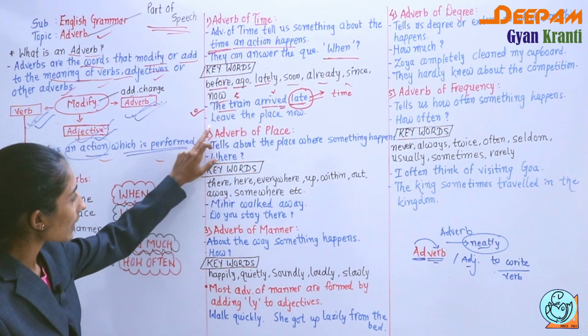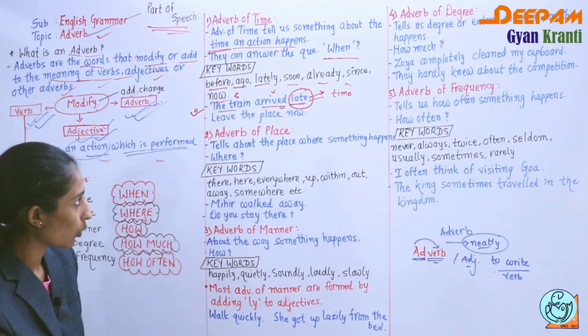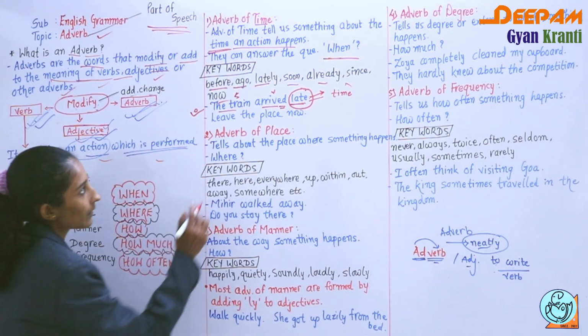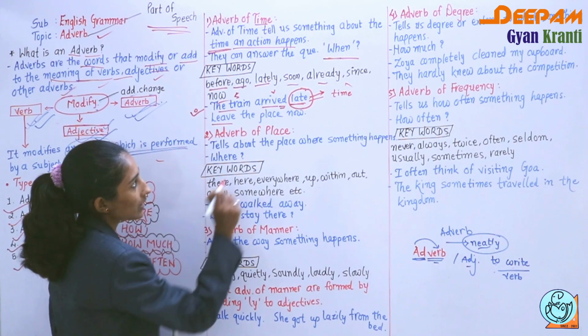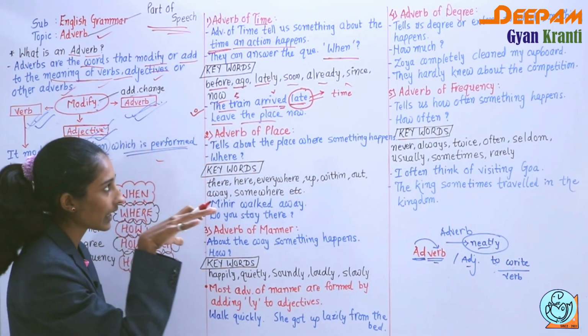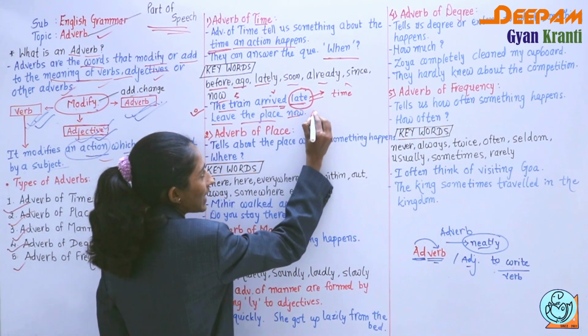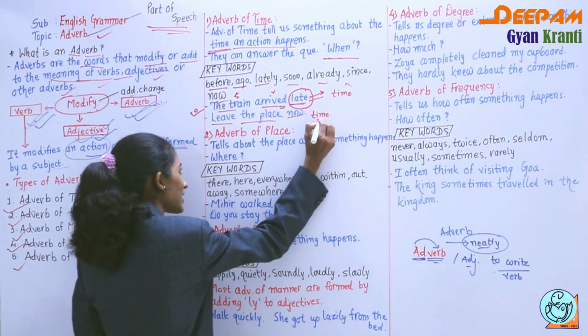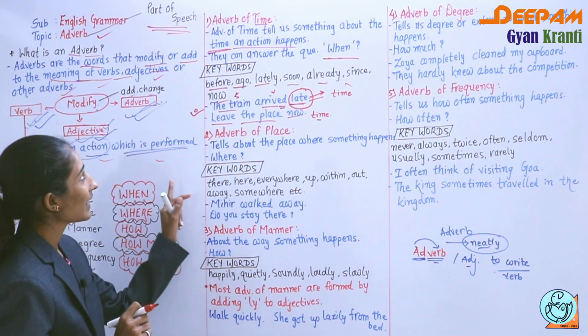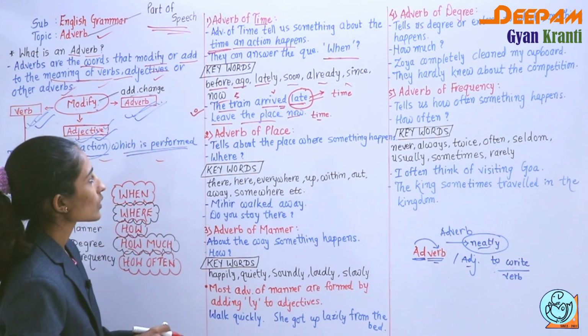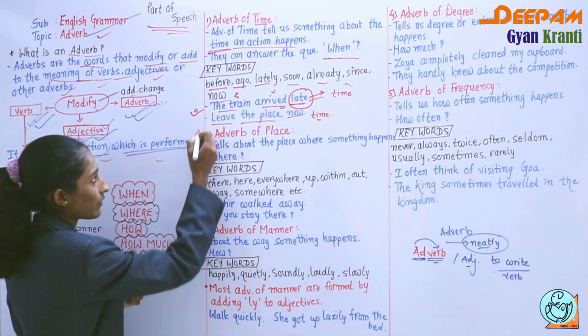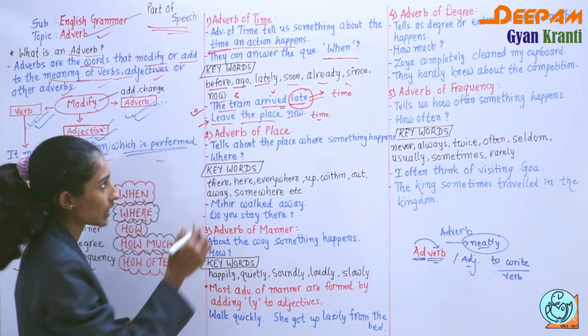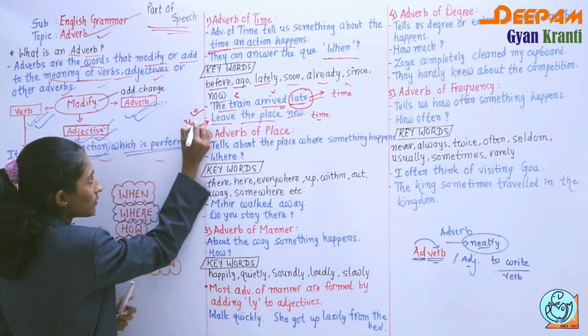See the next example, leave the place now. First of all, leave is a verb, the place means the particular area is given, and now indicates time. So we can say now is our adverb and it shows adverb of time. It is an affirmative sentence and the subject is not given, so we add the subject you.